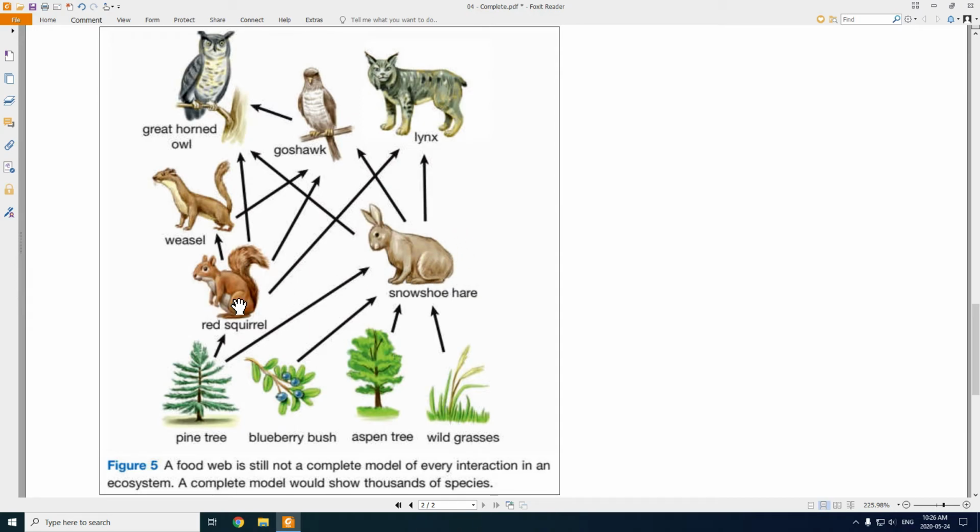Now, since there's less red squirrels available, there isn't as much available for the hawk to eat, but now the hawk can probably eat some more snowshoe hares instead. And there's probably more of them because there's more pine cones available for them to eat. So, as long as it's small changes, the ecosystem can balance itself out. And that interconnection actually allows it to balance itself better. But if there's a massive change to the ecosystem, as soon as one of the things fails completely, the whole ecosystem could collapse.